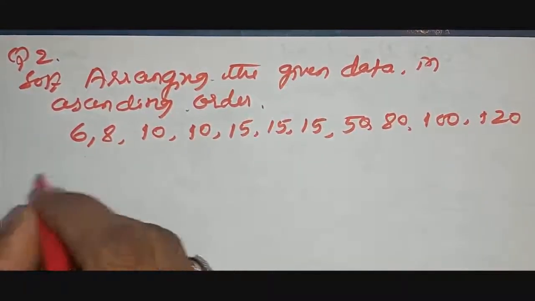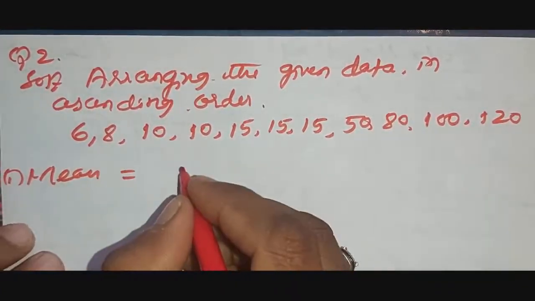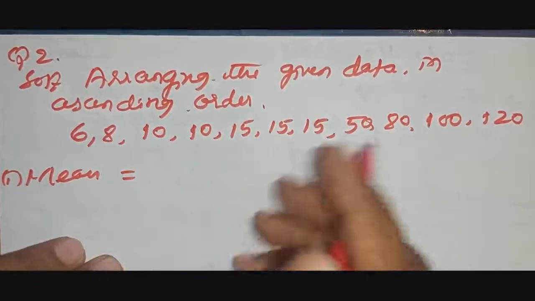Now let us find the mean. We know the formula. Mean is equal to the sum of all observations divided by the number of observations.